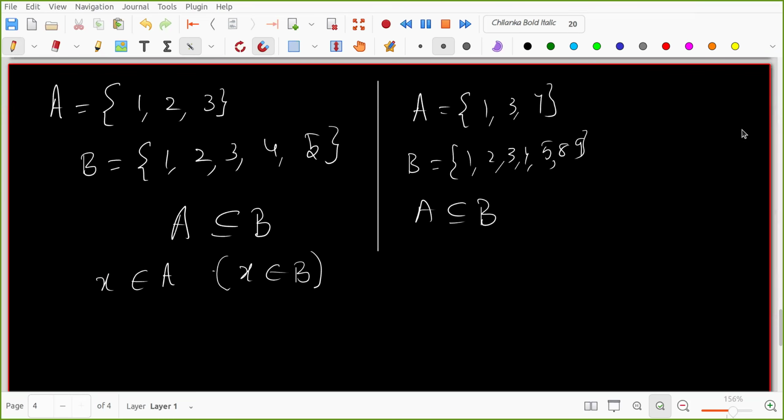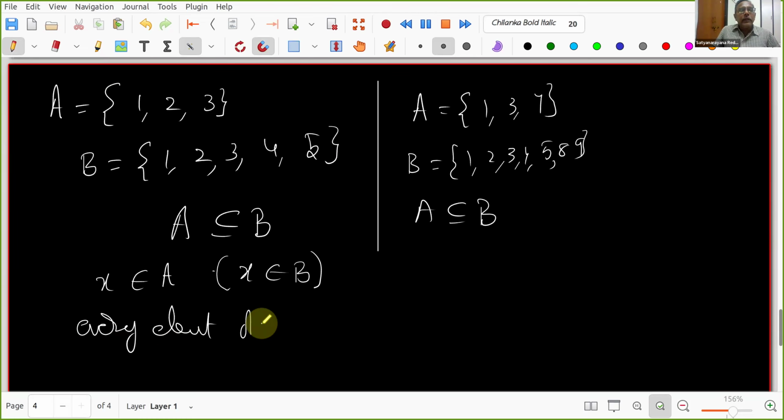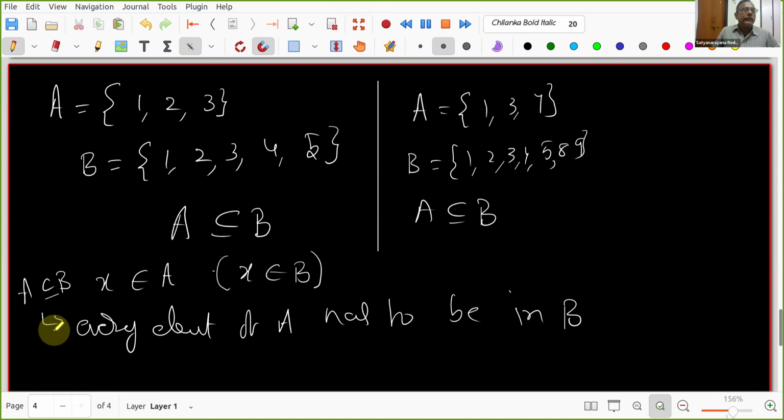So okay, Omraj, room number 1. Check all the elements present in A. All the elements in A have to be in B, right? Okay. In English, how do you write? Every element of A has to be in B, right? This is the way we write. Every element of A has to be in B, then A is a subset of B, meaning the definition is this.